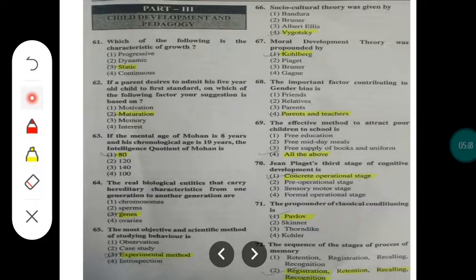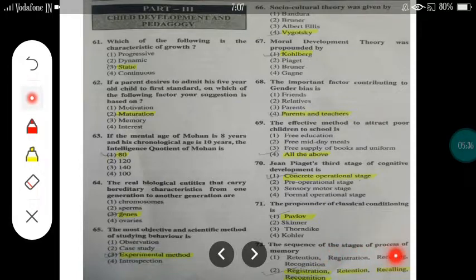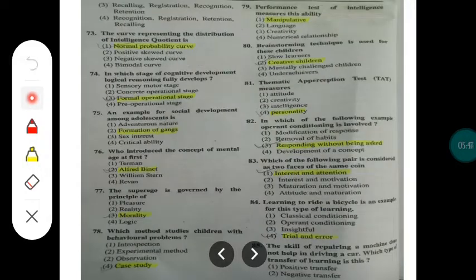He is Pavlov. The sequence of the stages of the process of memory is, so for memorizing things, there is a sequence of stages, right? Registration, retention, recalling, and recognition. So these are the 4 stages in the memory process. You just have to remember the sequence: registration first, then retention, then recalling, and recognition. Okay, let's move to the next question. Question number 73. Here, the curve representing the distribution of intelligence quotient is the normal probability curve, which is used while distributing IQ levels.